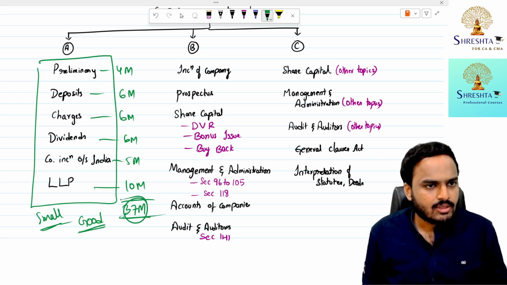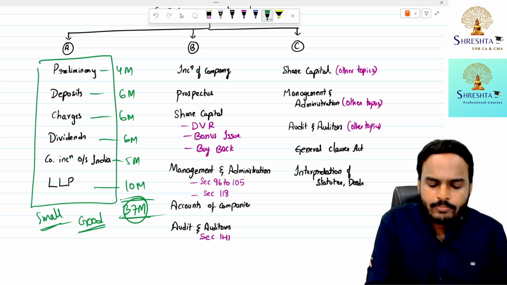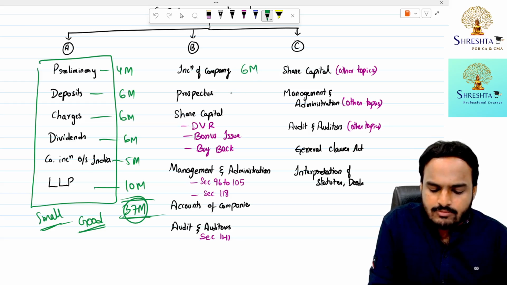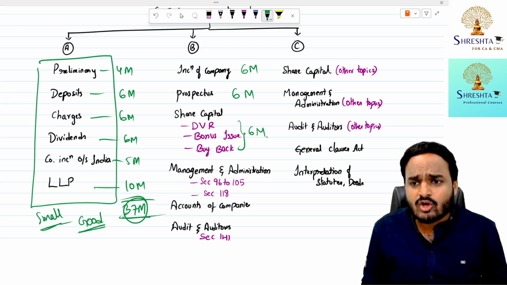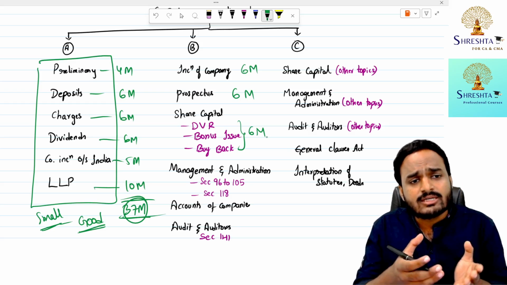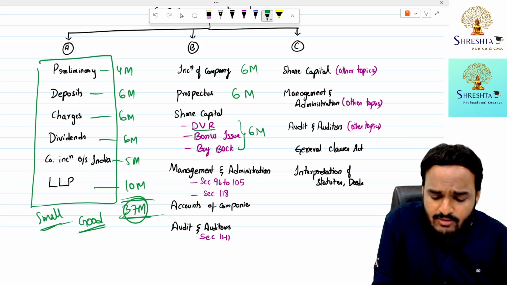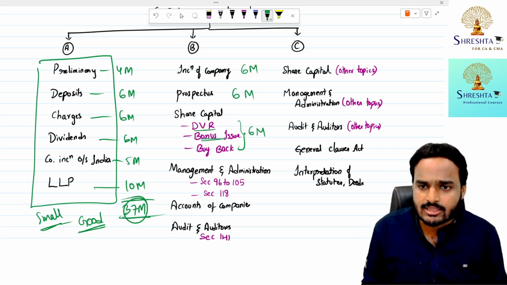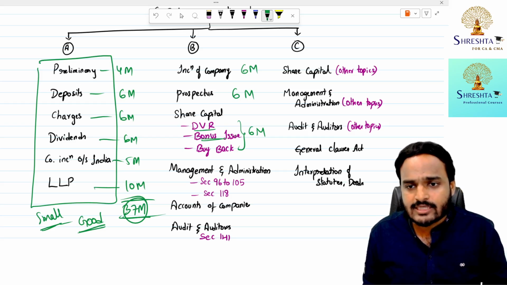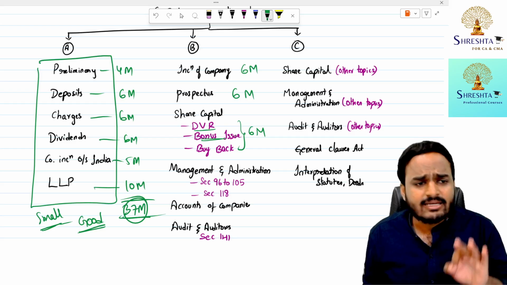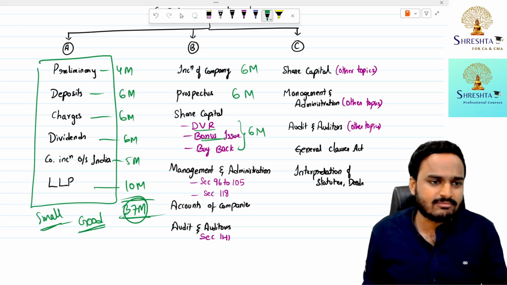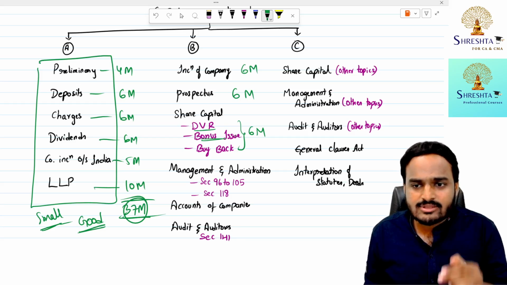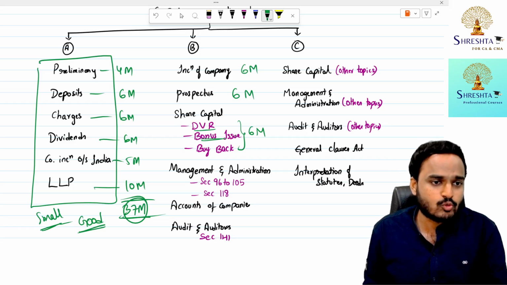37 marks. Next, category B: incorporation of company, 6 marks weightage. Prospectus, 6 marks. Share capital. From these 3 topics, you can expect 6 marks, ma. From other topics, sometimes 0, sometimes a question comes from other topics. But these 3 topics are very important: differential voting rights, issue of bonus shares, buyback of securities. Take any 3 attempts' question papers. Definitely you will find these 3 questions in 2 attempts, ma. 2 out of 3 attempts will have only these 3 topics as questions.